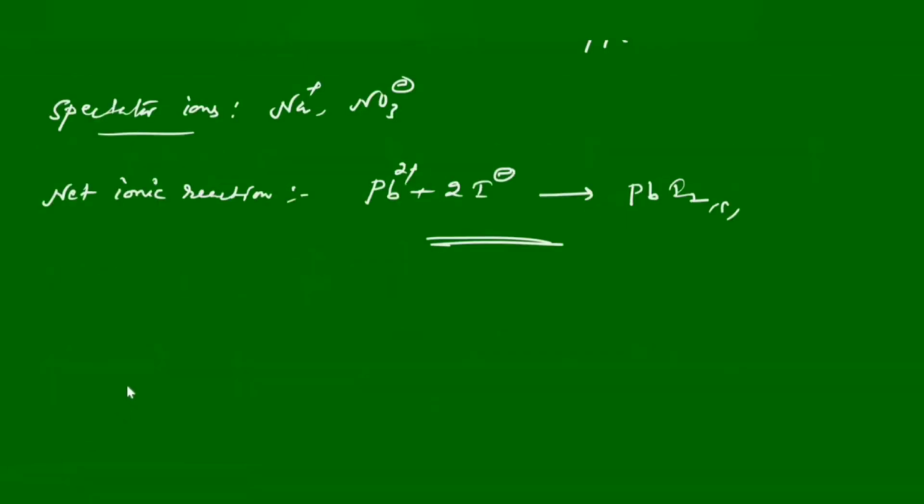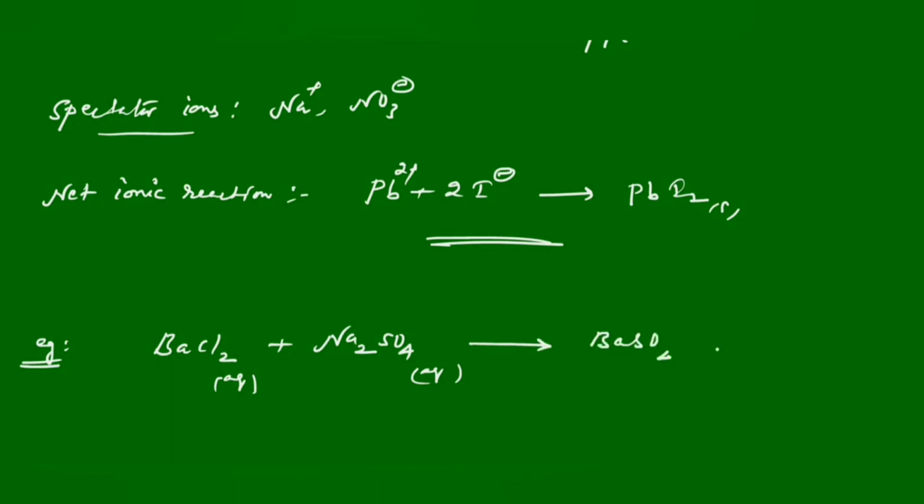That's it. Let us take one more example. Let me take barium chloride, which we add to sodium sulfate. Barium chloride aqueous, all chlorides are soluble, and sodium sulfate aqueous can give barium sulfate, a solid precipitate, and NaCl.